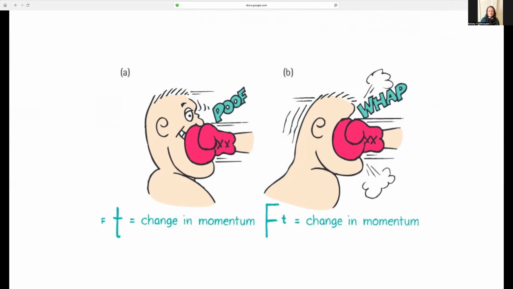Both options change the momentum from whatever the initial velocity of the fist is to zero, right? But what's different is the amount of force that the boxer's face is experiencing. And that has to do with the impulse, which is the relationship between the force applied and the time period it's applied over. So again, if we want less force, we need to increase the time over which we're applying the force. But if we want less time, then the force applied is going to be bigger.